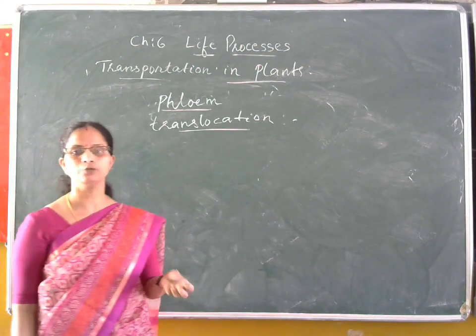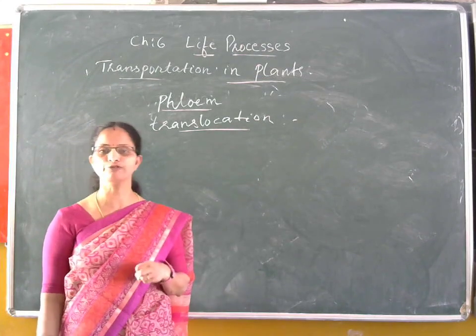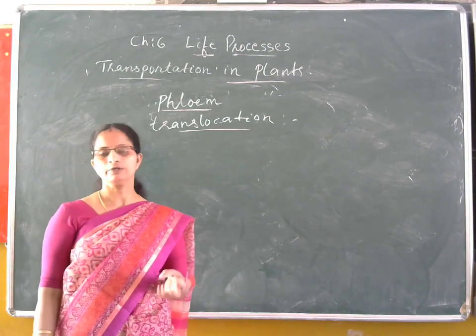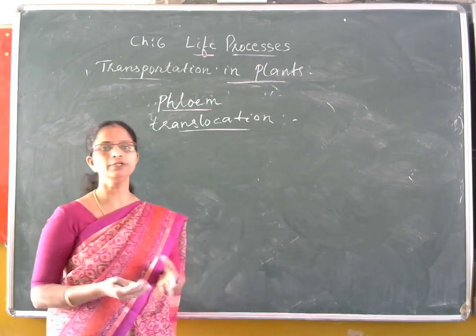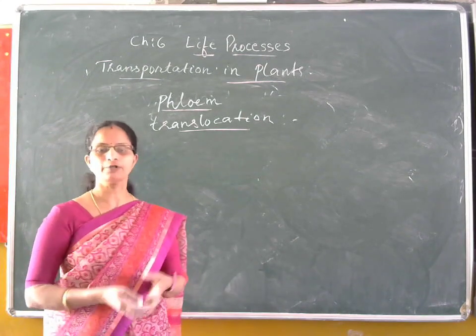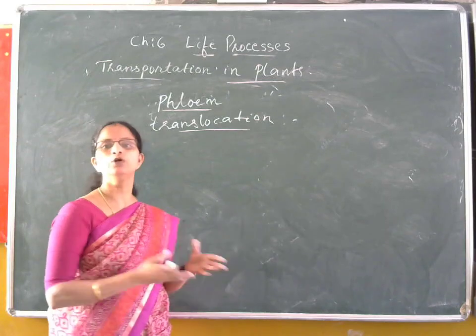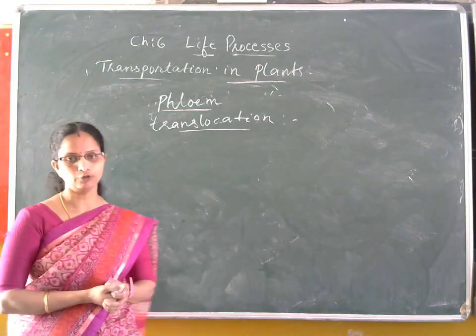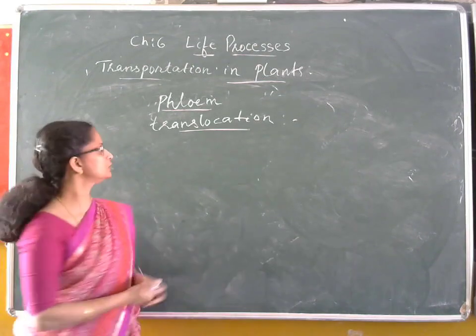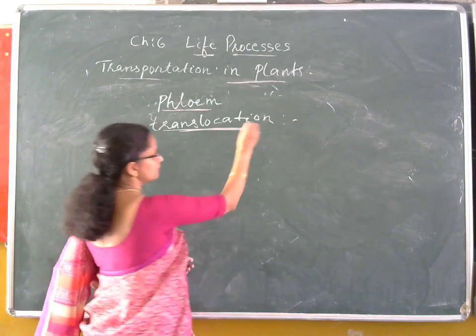This sucrose is absorbed into the phloem tissue of the leaves. And then from the surrounding cells, water also enters that phloem tissue, and now the food in a soluble form is transported from high pressure to low pressure wherever it is needed, through the phloem tissue. So that is known as translocation.